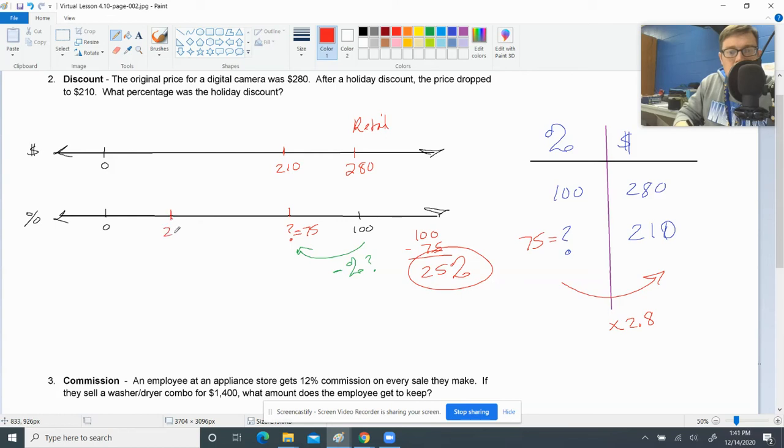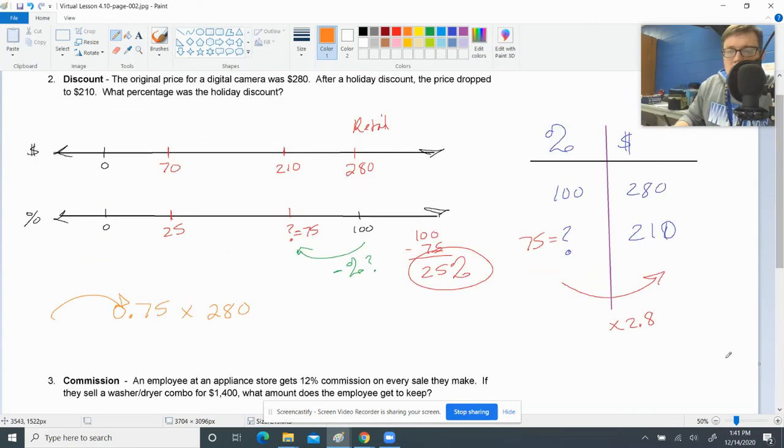25%, which would be here, is actually equivalent to us saving $70, right? Because that's how much it went down. It went down $70 from here to here. So that 25% is what they subtracted from 280 to get 210. Shortcut for that, for those of you that like the decimal shortcut, you could have simply just done 0.75 times 280. This is a shortcut because it represents 25% off, right? So that could prove our answer is correct there.